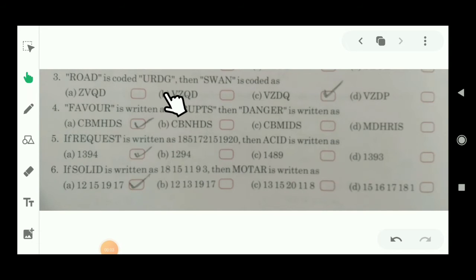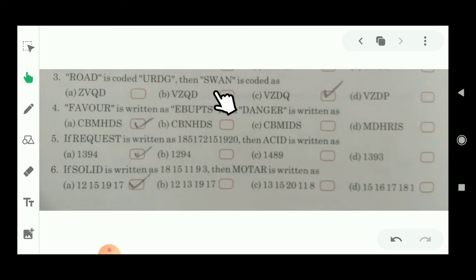ROAD is coded as URDG, then SWAN is coded as? Students, ROAD's coding is given here. Let's see. R's value is U, that means after the R, S and T are missing, so U is here. Similarly O, then P and Q are missing, you can see R is here. A, then B and C are missing, that means D is here. And after the D, E and F will come, but these two letters are missing, then G will be here. That means in each and every letter you have to add plus 2.